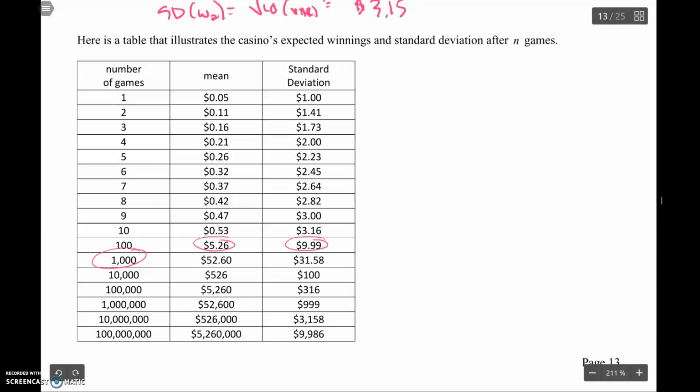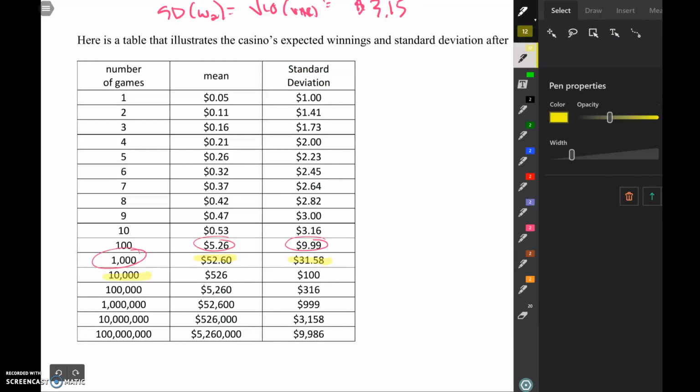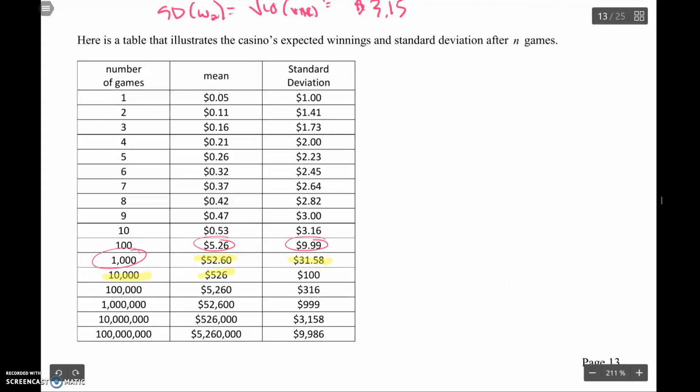1,000 games, getting closer. This is a better bet now. They're probably going to make about $53 and their standard deviation's $31. So there's a good chance they're going to win money on that one. We get up to 10,000 trials and now they're practically guaranteed to make their money. They're going to win $500 on average and a standard deviation of 10. So even if they have a very, very bad day and they lose like 3 standard deviations below the mean, they're still going to make their money.